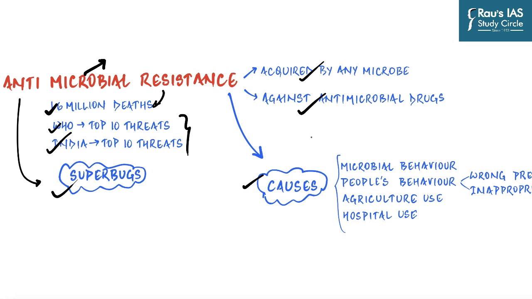As a result, standard treatment becomes ineffective, which then results in creation of superbugs, the bugs or the parasites which cannot be easily killed. And so it is important for us to understand what are the causes behind the creation of these superbugs or how they are becoming more in number.